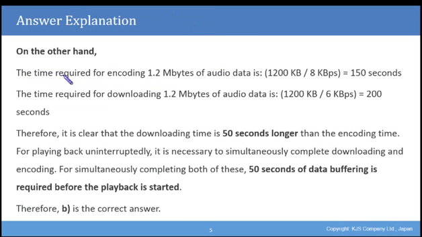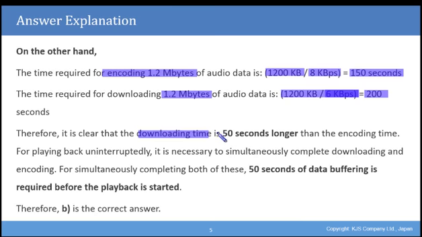On the other hand, the time required for encoding 1.2 megabytes of audio is 1200 kilobytes divided by our 8 kilobytes per second. This gives us 150 seconds, and that's the time required for encoding. The time required for downloading will be slightly longer, as we have a slower speed. Downloading 1.2 megabytes of audio data at the rate of 6 kilobytes per second and using our 1200 kilobytes from the question gives us 200 seconds as our time. Therefore, it is clear that the downloading time is 50 seconds longer than the encoding time.